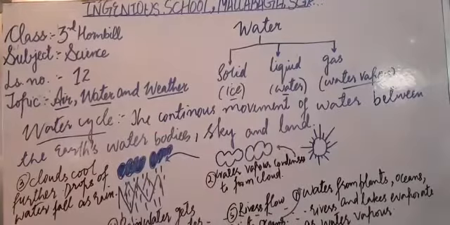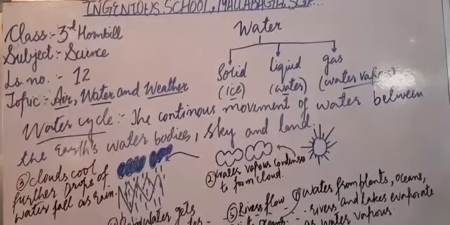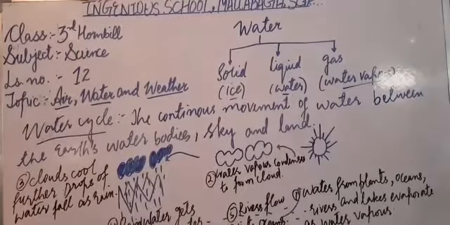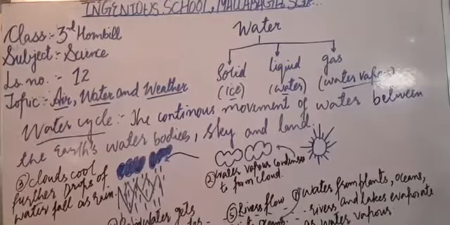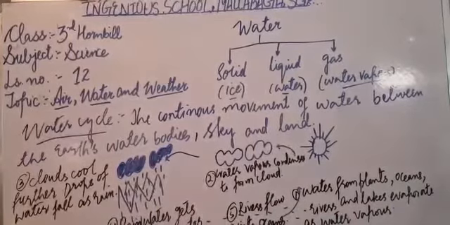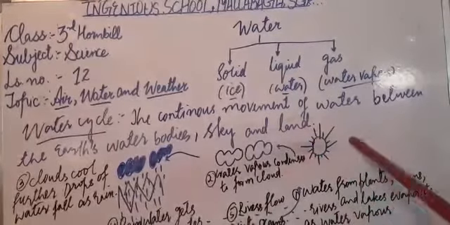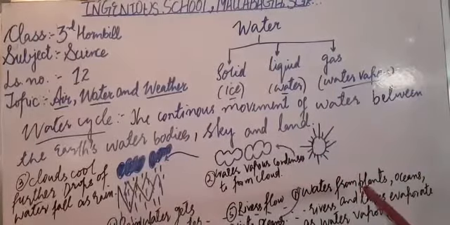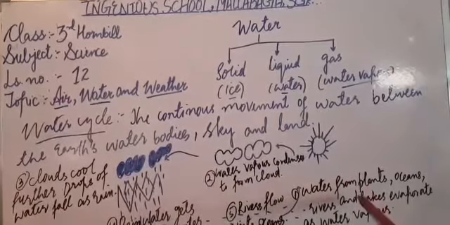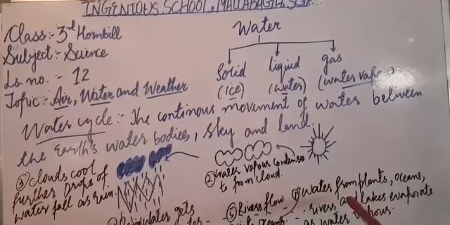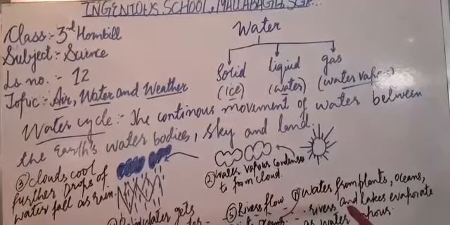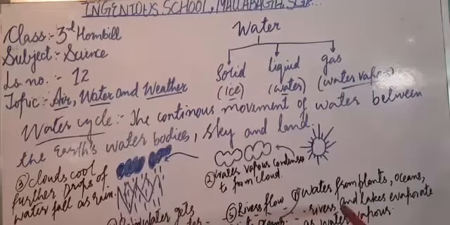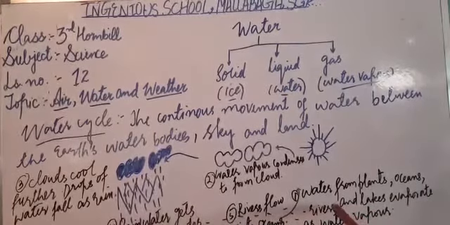Now in nature, how does this water cycle work? Let me explain to you. My dear kids, the heat of the sun heats up the water present in the water bodies like lakes, oceans, rivers, seas, ponds, and that water evaporates in the form of water vapor.